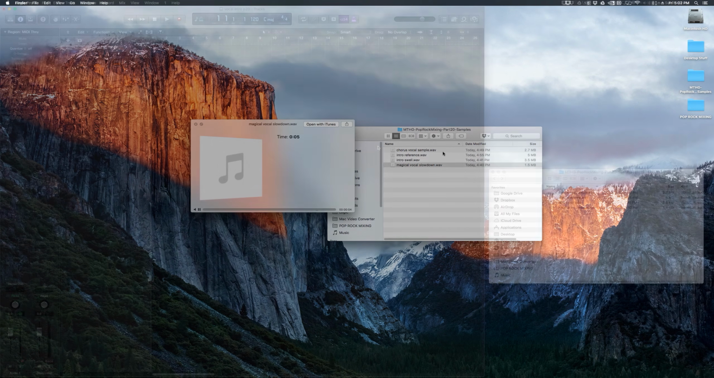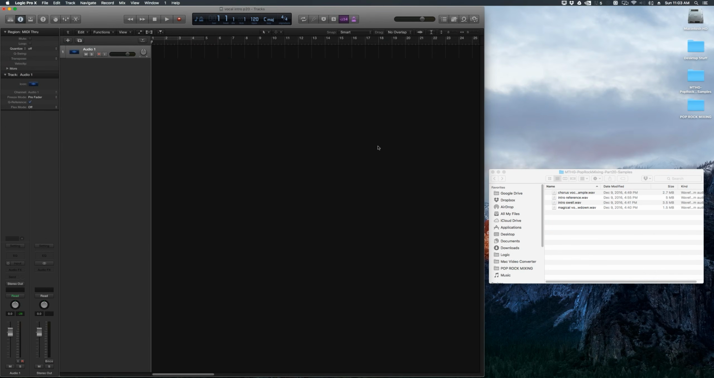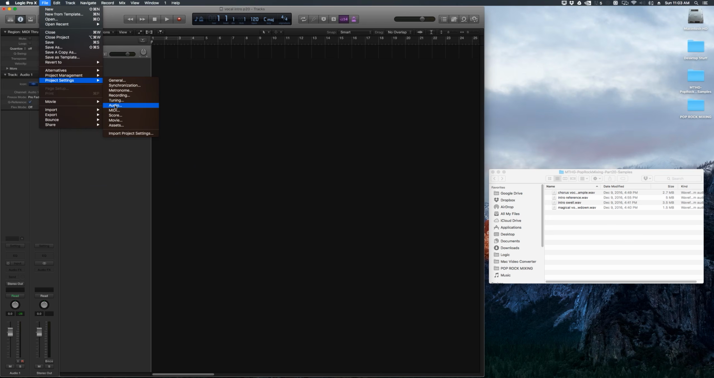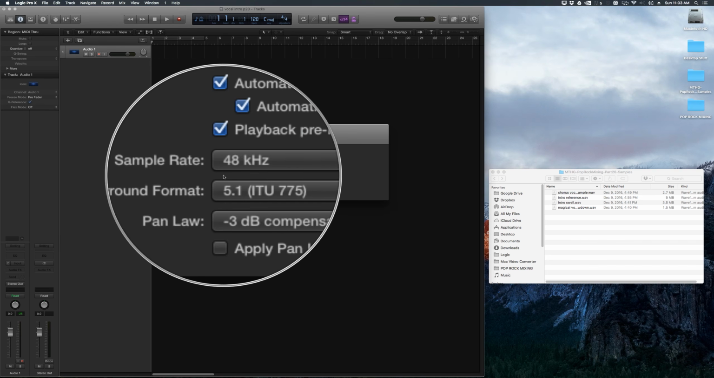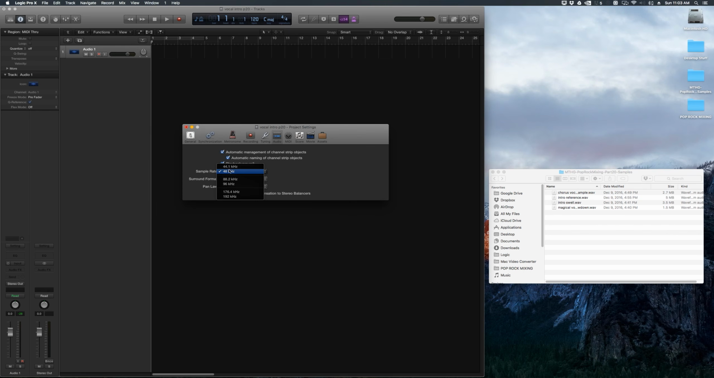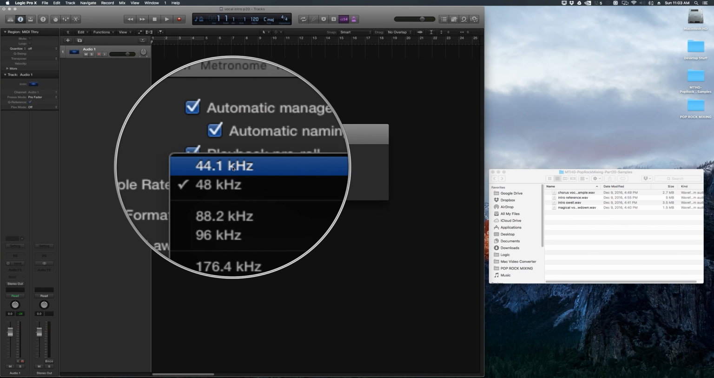Alright, so let's get started. I've got a new session pulled up here. One thing you may want to do is go up to File, Project Settings, and then go to Audio. From here you can change the sample rate of your session. So before you start dragging in things, you can change this from 44.1, which is the standard starting sample rate for sessions, up to 48.